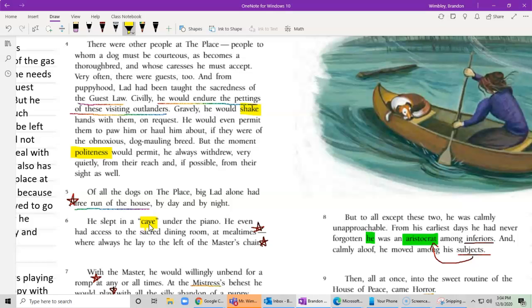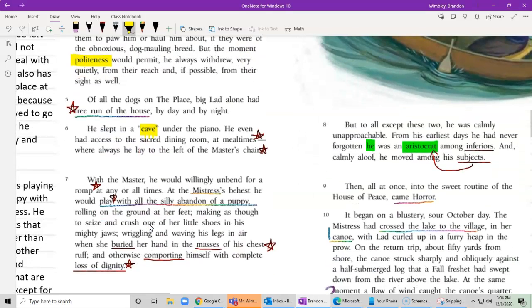He even had access to the sacred dining room at meal times, where always he lay to the left of the master's chair. With the master, he would willingly unbend for a romp at any or all times. At the mistress's behest, he would play with all the silly abandon of a puppy, rolling on the ground at her feet, making as though to seize and crush one of her little shoes in his mighty jaw, wiggling and waving his legs in the air as she buried her hands in the masses of his chest, and otherwise comporting himself with complete loss of dignity.